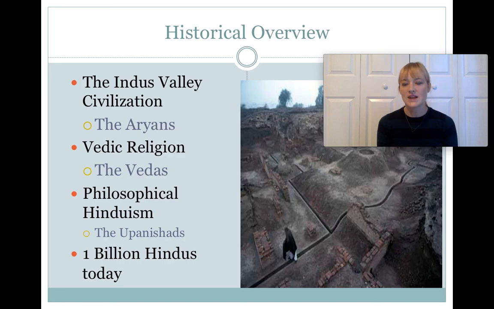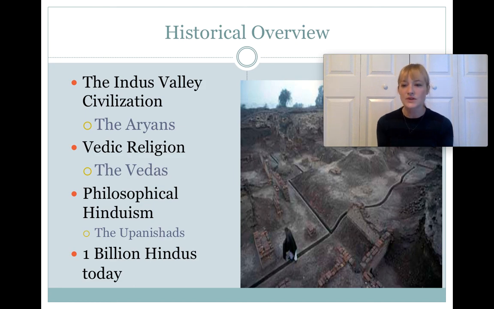And as we mentioned, it is a religious tradition that incorporates a lot of different beliefs and a lot of different practices. So as we go through these different practices, you can see how there are aspects from Vedic religion in Hinduism today. There are aspects from philosophical Hinduism. And there are aspects from what Prothero calls devotional Hinduism. And Hinduism absorbs them all. Hinduism is large enough and accommodating enough to see all of those different ways of being Hindu as part of this one system, as part of this one tradition. So as we'll see, there are many different ways of being Hindu. There are many different ways of practicing Hinduism.